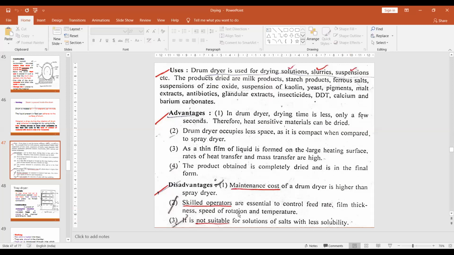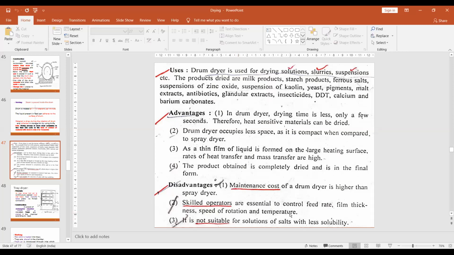Then the speed of rotation is also very important, right? 1 to 10 RPM rotation is required. If the speed of rotation is very high, what will happen? The material will not be added well to the surface of the drum, and there's no question of drying. If the speed is less, what will happen? Excessive material is added to the surface, the film formed is very thick, and ultimately the drying time increases. So the material required for drying varies if the speed of rotation is varied.